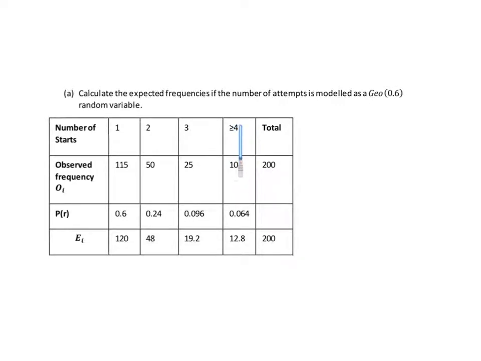It could be 100, but that doesn't actually happen in this case. These are the observed frequencies, what actually happens. This is the probability of 1, 2, 3, 4 starts. And this is the expected amounts based on the probabilities.